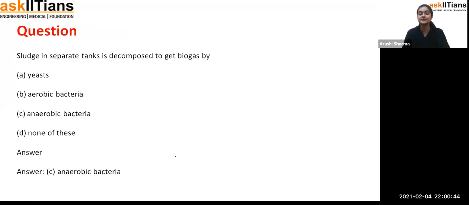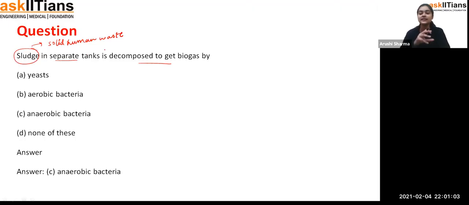Okay, so we are having some questions now. Sludge in separate tanks is decomposed to get the biogas. Sludge means some solid waste, solid human waste, or we can say solid waste which we are getting from our houses.